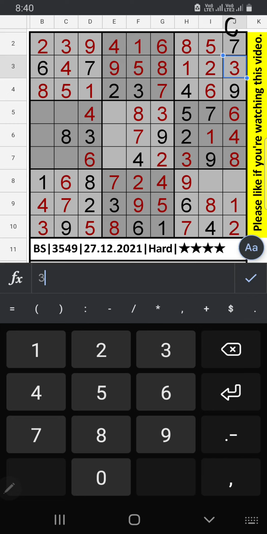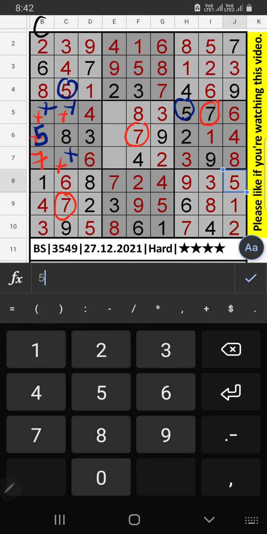In column J, one number is remaining, 5 will be here, 3 will be here. Seven can't come in these cells, then 7 will be here. It can't come in these cells, here also in this cell, then 5 will be here.